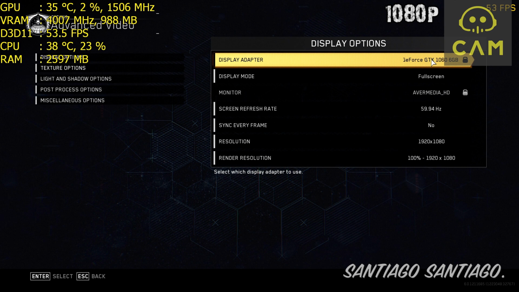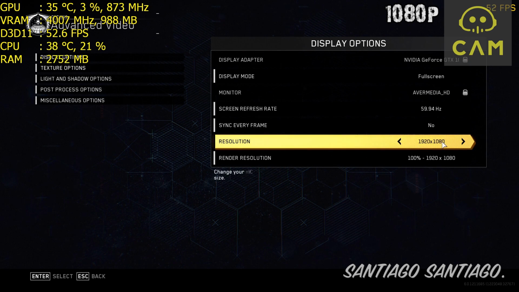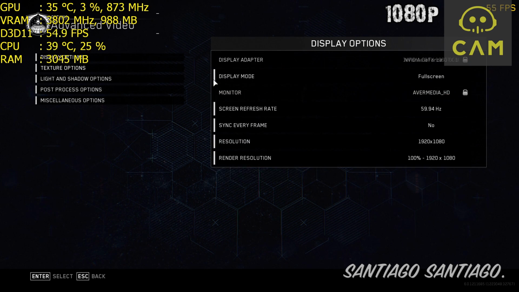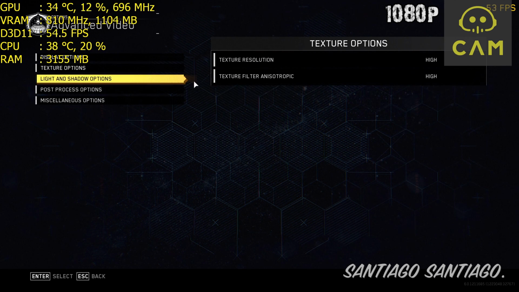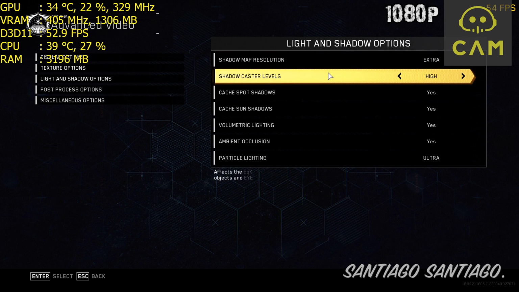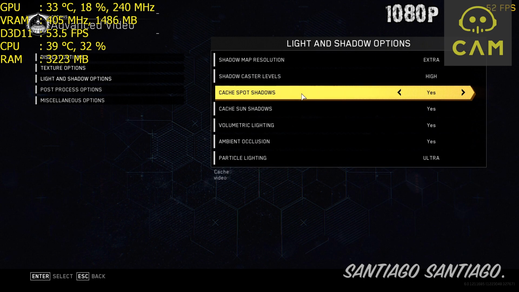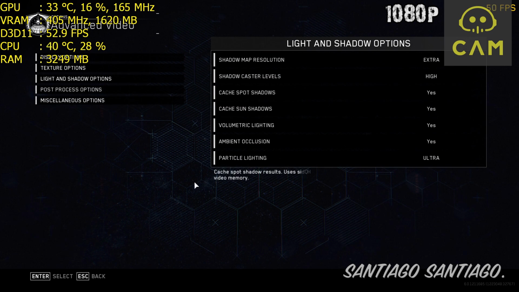Hello everyone, I'm Santiago, and today I'm gonna be testing Call of Duty Infinite Warfare on the GeForce GTX 1060 6GB for FPS monitoring. This time I won't be using CAM since it's not working with this game, but don't worry, I notified CAM's developers about this, so they're working on a fix. I'll do 1080p, 1440p and 4K. If you want to skip to any of those sections of the video, check the description below.